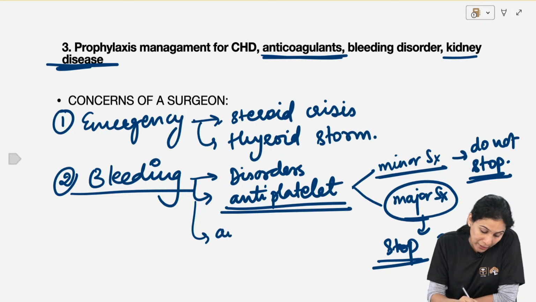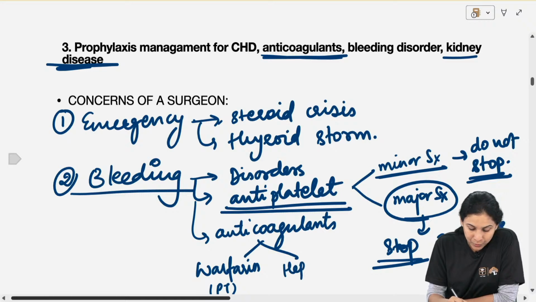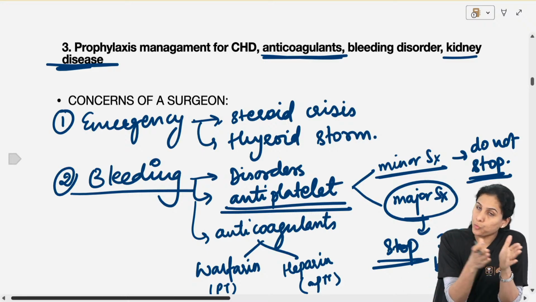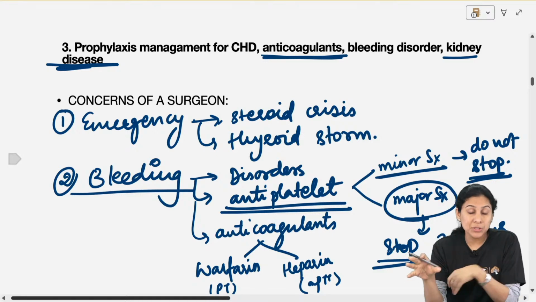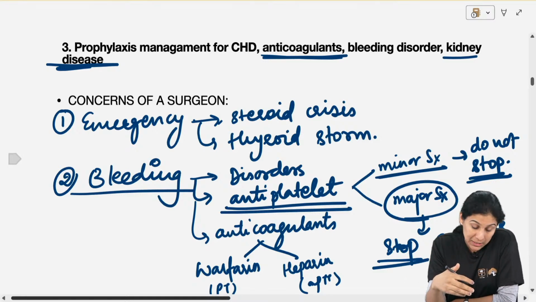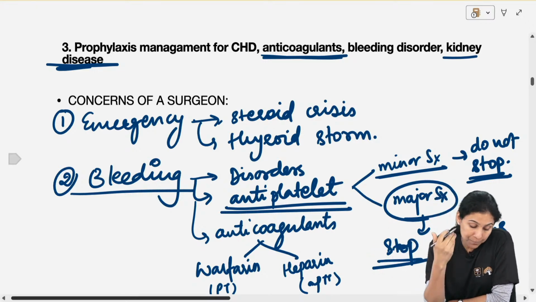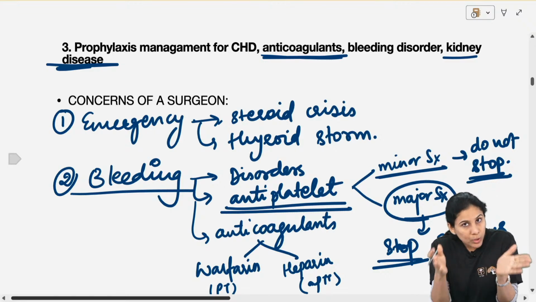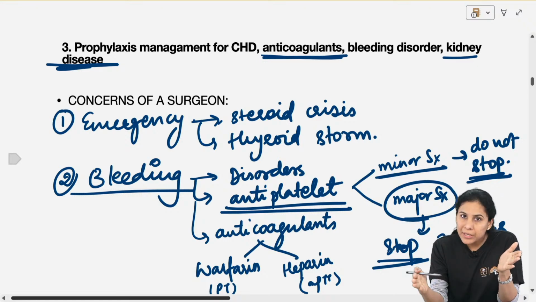Third is anticoagulants. Anticoagulants, again, are of two types: warfarin type, which acts on the prothrombin time, and heparin, which acts on the APTT. So depending on whether the patient is on warfarin or heparin, most hospitalized patients can be on heparin because it is given subcutaneously. Most of the at-home patients are on warfarin because it's an oral drug. So depending on which anticoagulant he is on, you will perform the test. If the test reports are within normal range, you can proceed.